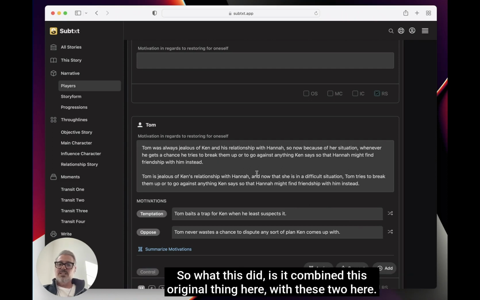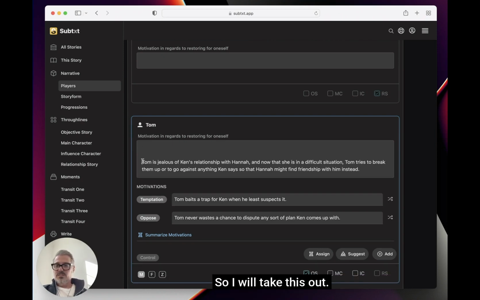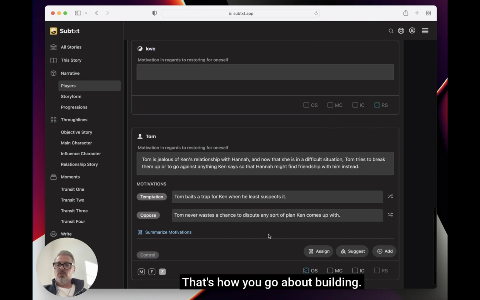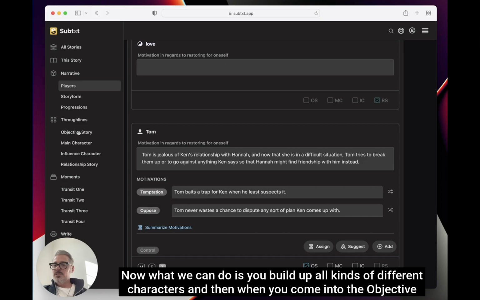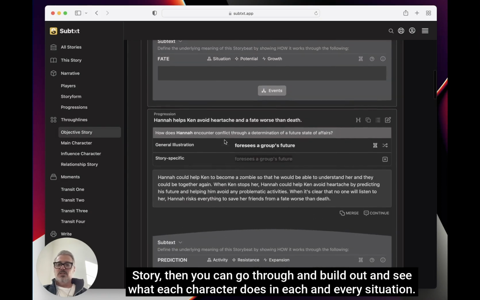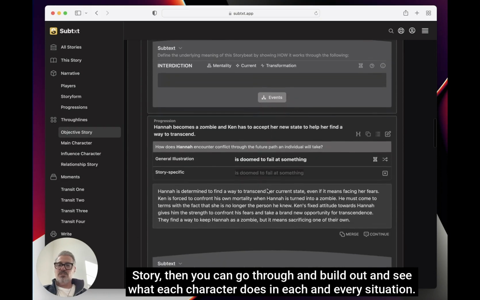So what this did is it combined this original thing here with these two here. And I actually think I like this better, so I will take this out. There. Boom. That's how you go about building. What you do is you build up all kinds of different characters, and then when you come into the objective story, you can go through and build out and see what each character does in each and every situation.